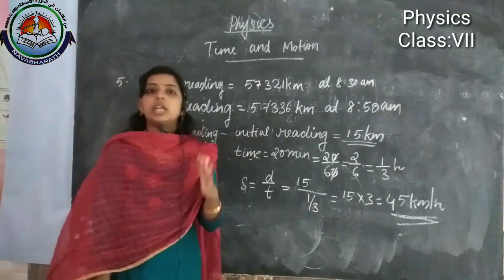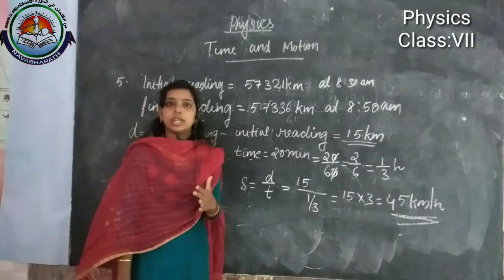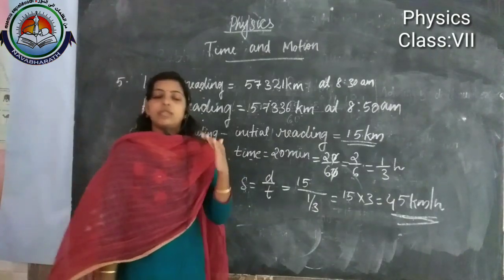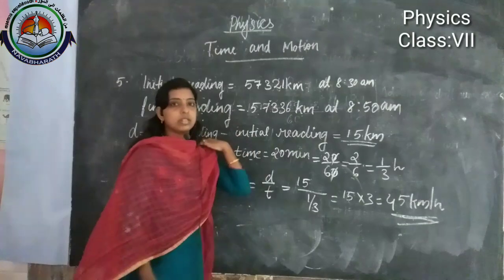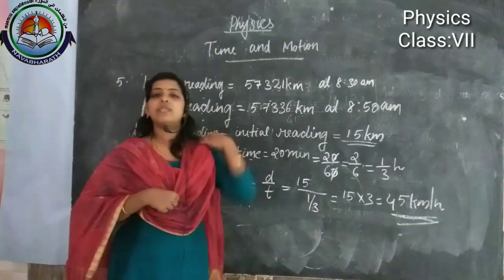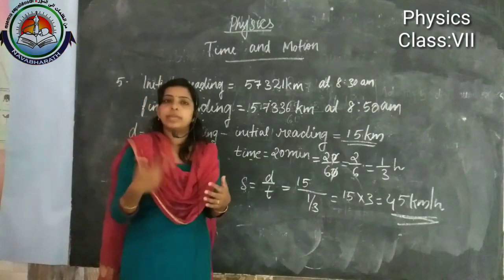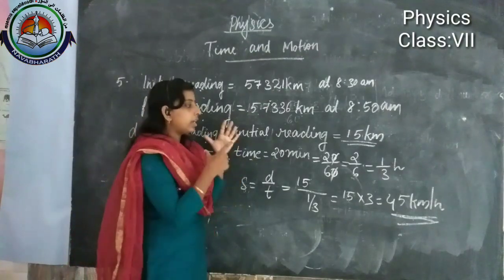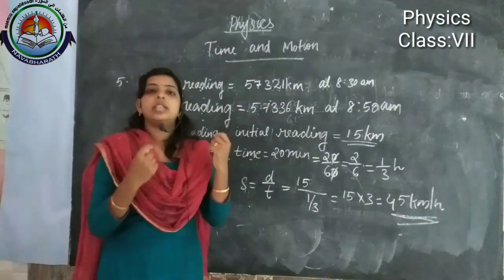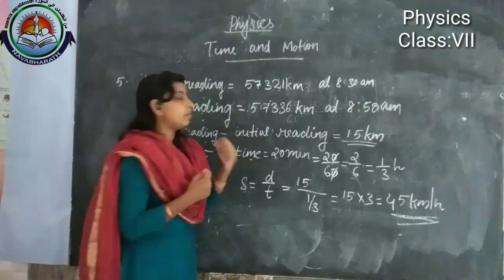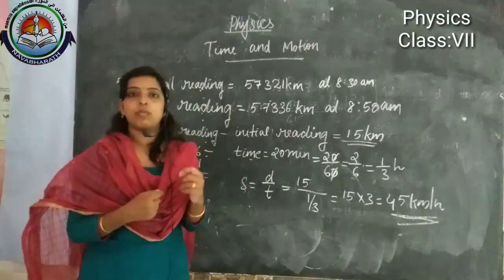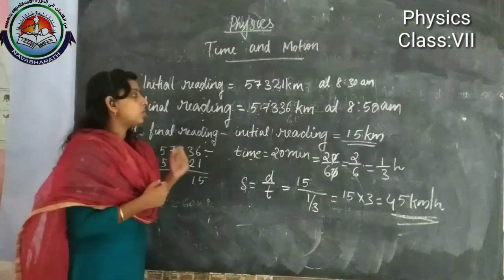When you are attempting this numerical, it will be the first time you are seeing problems like this, so you will feel some difficulty in understanding. You just repeat the video, and that time you will get an idea how to solve it. In this kind of problems, what things do we have to remember?